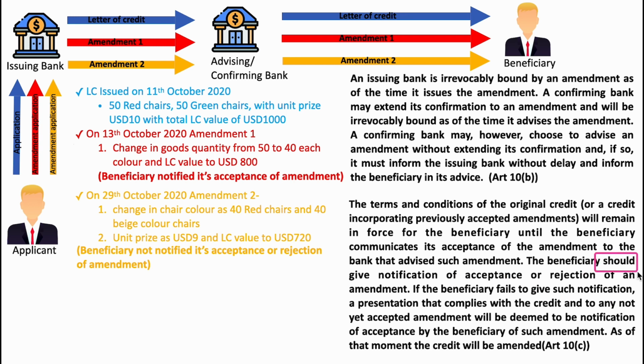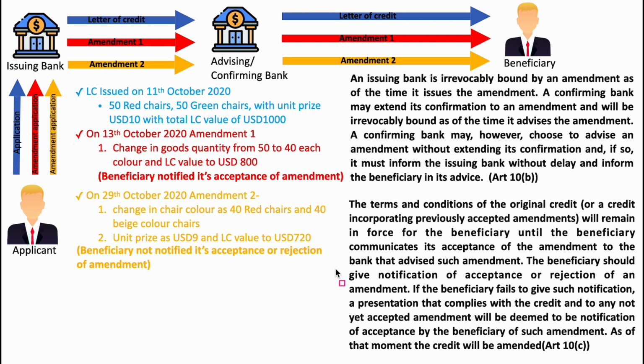Which means it is not mandatory for the beneficiary to notify its acceptance or rejection of an amendment advised to it. If the beneficiary fails to give such notification, a presentation that complies with the credit and to any not yet accepted amendment will be deemed to be the notification of acceptance by the beneficiary of such amendment. As of that moment, the credit will be amended.